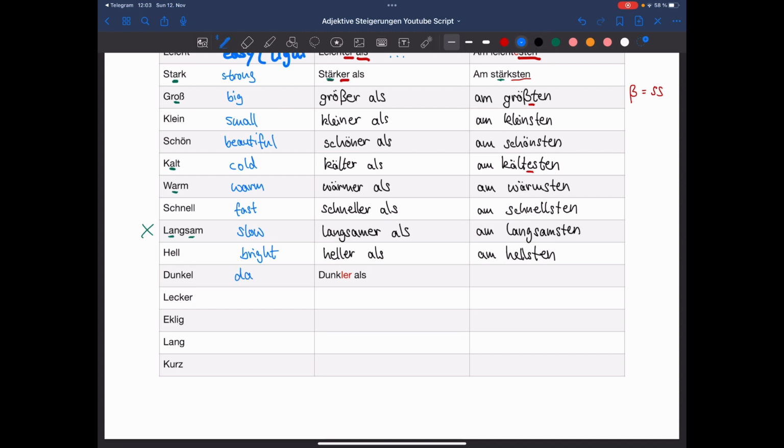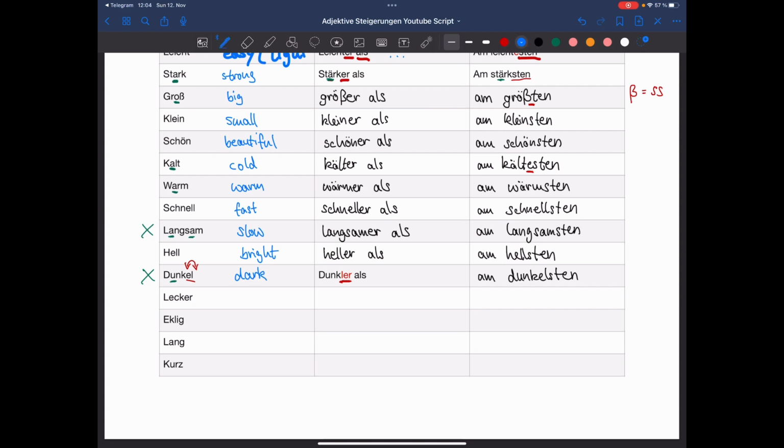Okay, next one is dunkel. Dunkel means dark. And this one also has a U in it, but an exception, so no change. And this one is a little bit different because it ends with an EL. But when we do the comparative form, we actually switch these two last letters. So it becomes dunkler als, darker than. And the superlative am dunkelsten. There it goes back to normal.